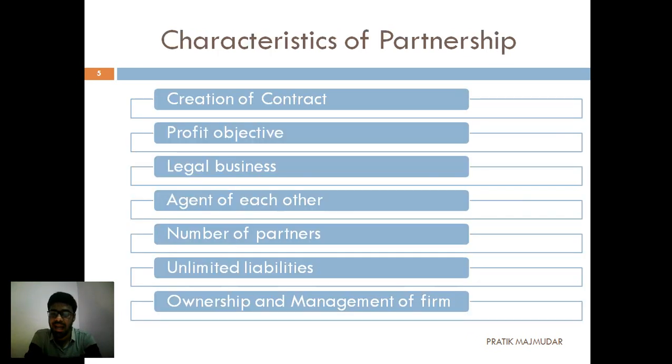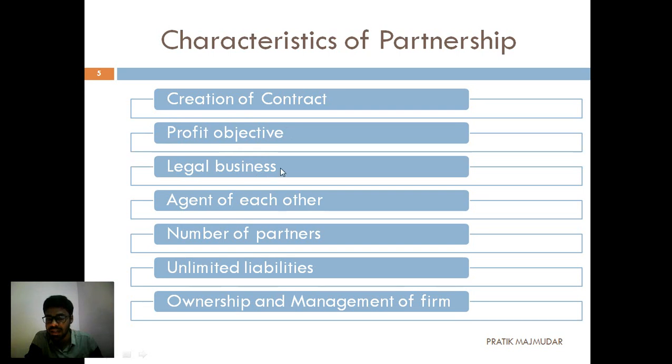Now, what are the characteristics of a partnership firm? These are the characteristics of a partnership firm. There are 7 different categories. Let's see one by one. One, creation by contract, where the contract is made. Second is profit objective. When you are starting a business, you have to decide that we are going to start this business for earning a profit.